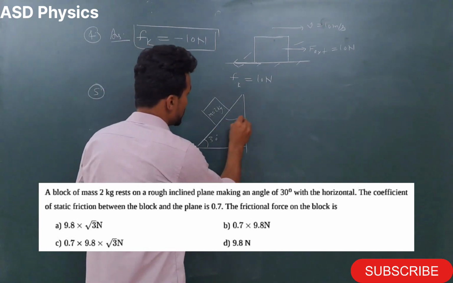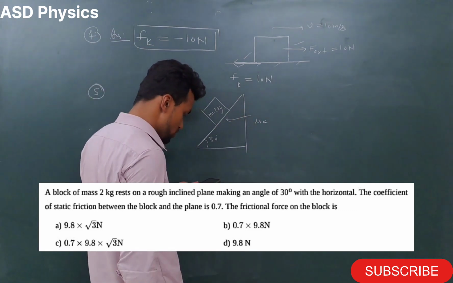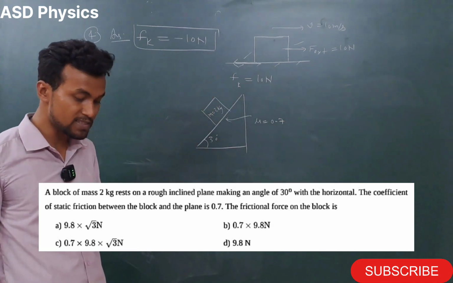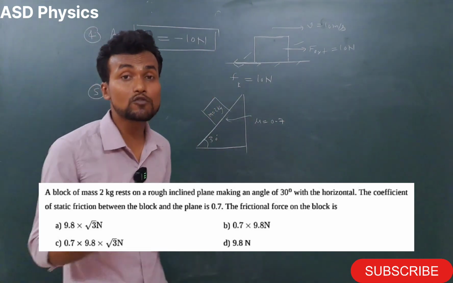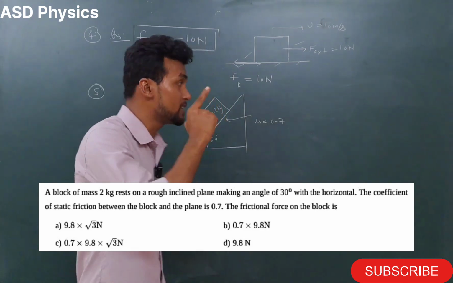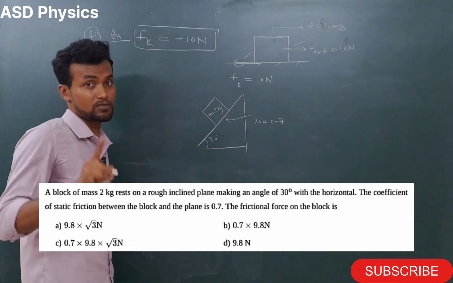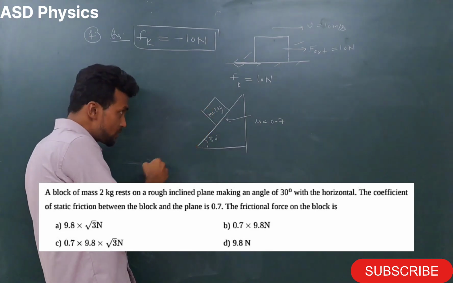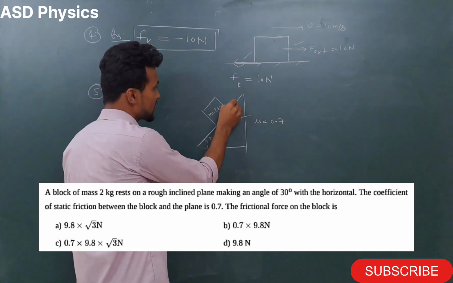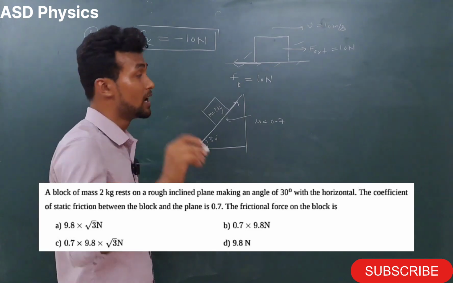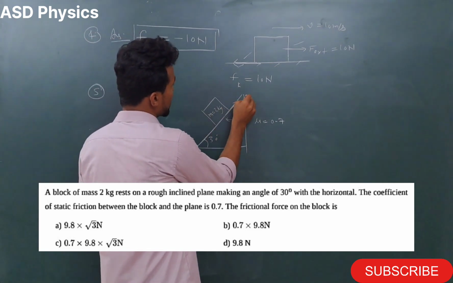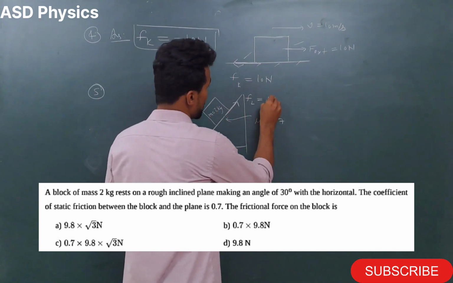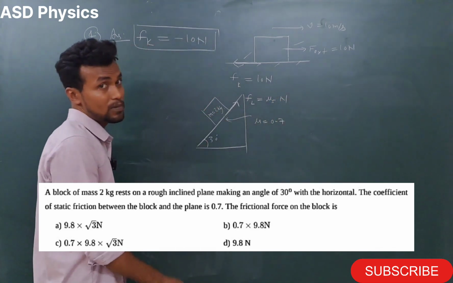Okay, and this mu value is given how much here? The mu value they have given in the question is 0.7. So finally they are asking what? They are asking the frictional force on the block. So first what we have to do? First we have to identify whether this block is in a rest situation or motion situation. For that, you know very well, this block has the tendency to move downward. That means friction force will act in which direction? Upward direction. And here I am going to write the maximum friction. That is called the limiting friction. Limiting friction formula, mu s into normal reaction.